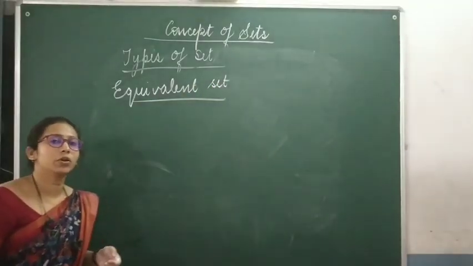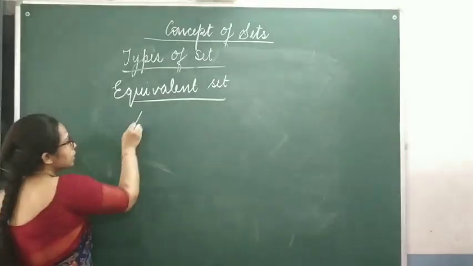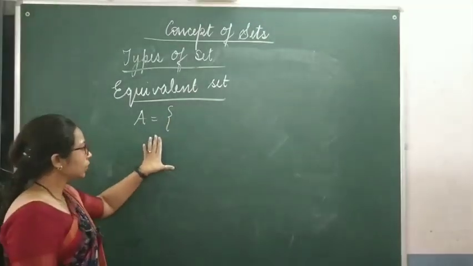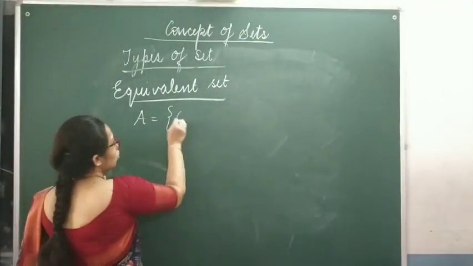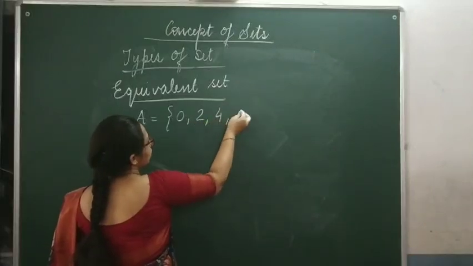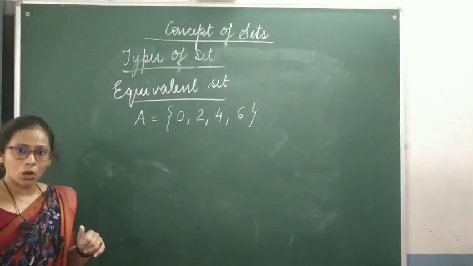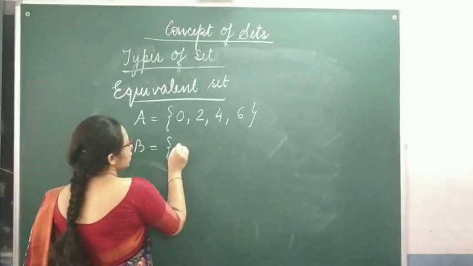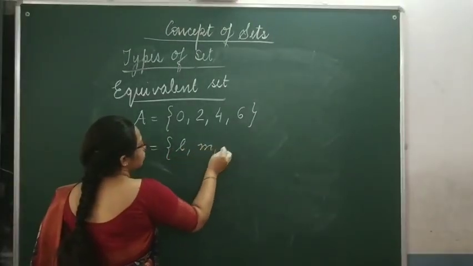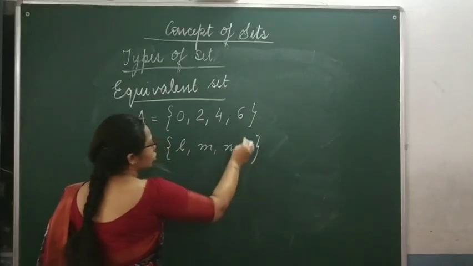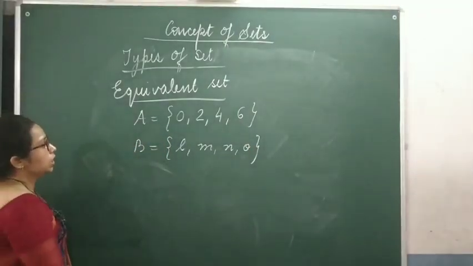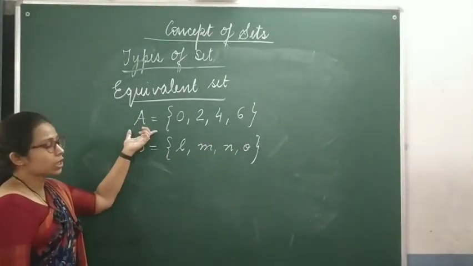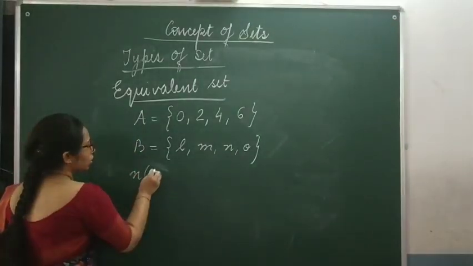Equivalent set. So what is an equivalent set? See, suppose set A has 0, 2, 4, 6. These are the elements of A. And set B has L, M, N, O. Okay? Now if you can see, A has 0, 2, 4, 6, B has L, M, N, O. Okay? Now if you find out the cardinal of A, what is the cardinal number of A?